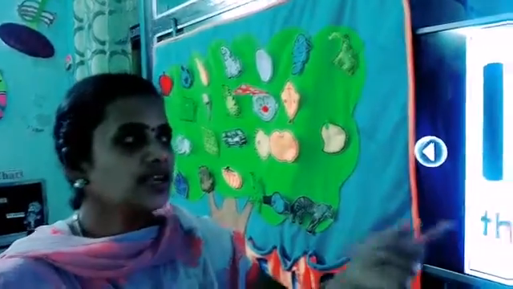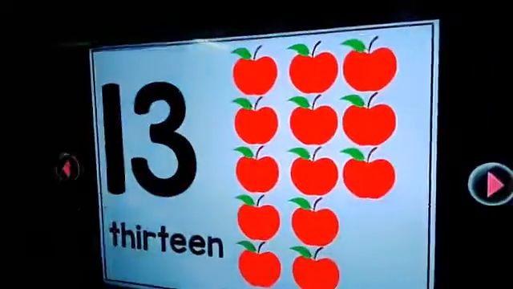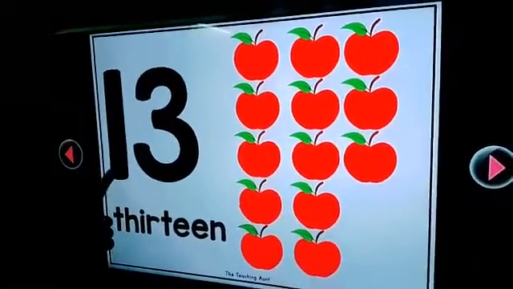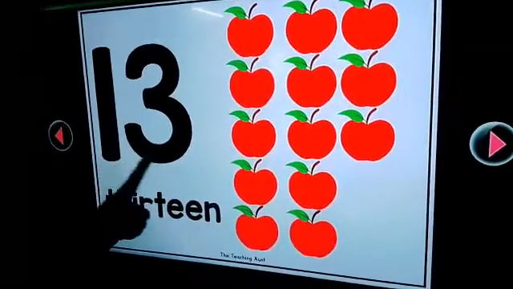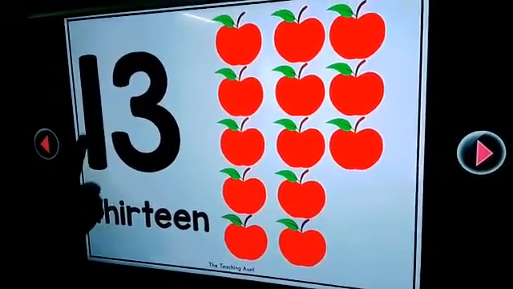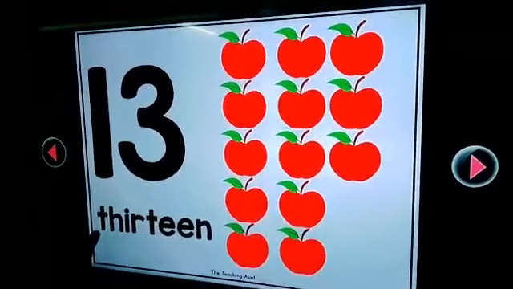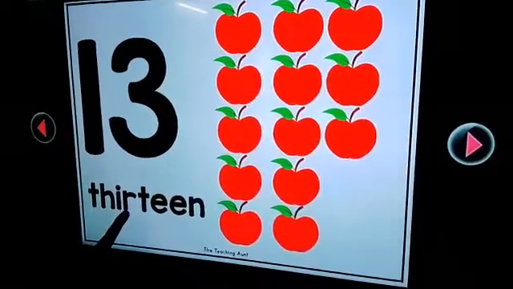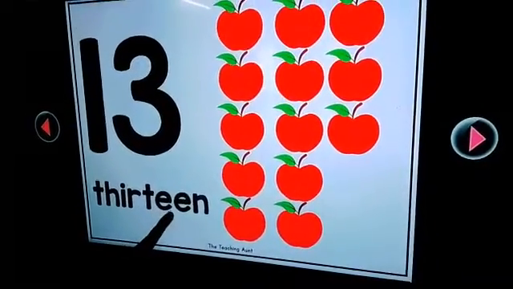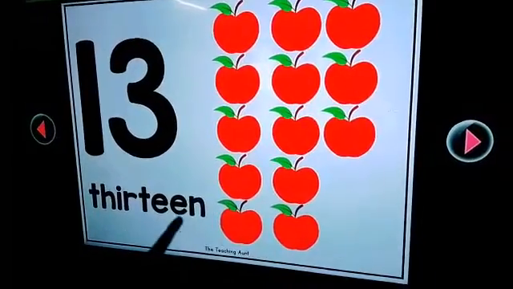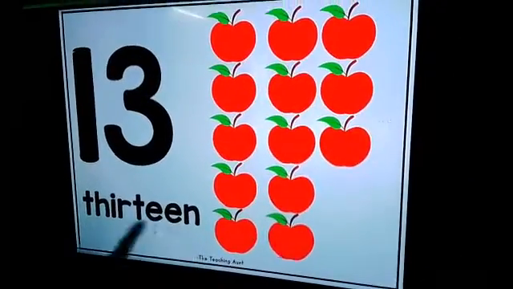Yes kids, come on. Let's see the number name 13 over here. See here. What is this number? Yes, this is number 13. 1, 3, 13. See, what is the spelling for 13? T-H-I-R-T-E-E-N. 13. See the spelling of 13 everybody.